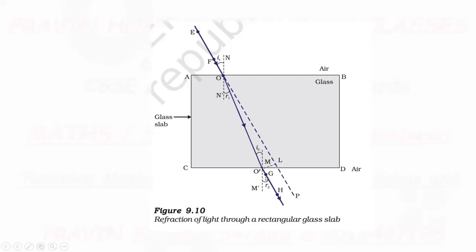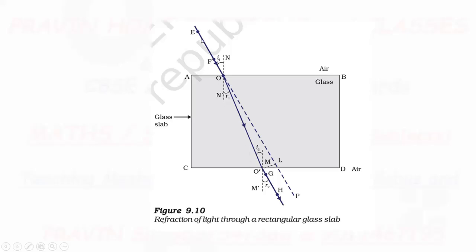So ray O dash H, or ray GH, is the emergent ray, and it moves slightly away from the normal. This M dash is the normal, and the ray moves away from the normal and moves further.